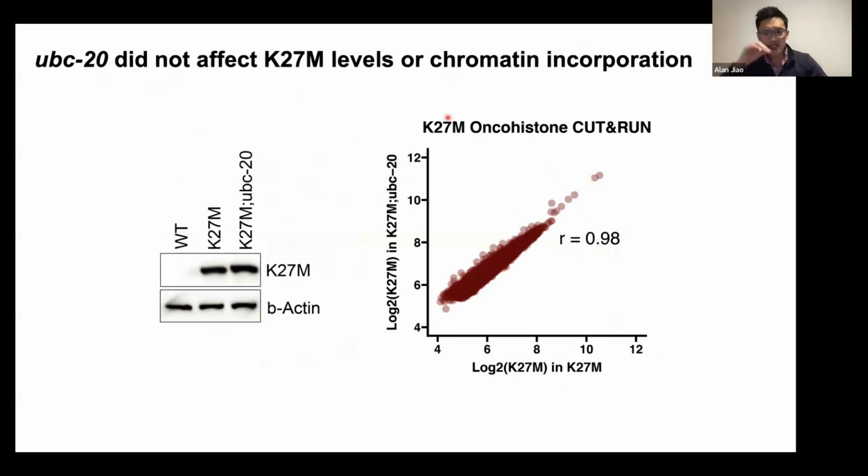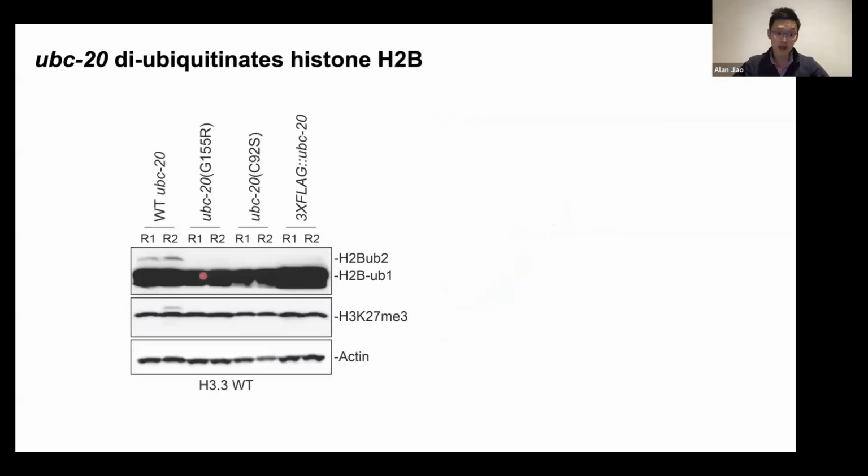And so UBC20 didn't seem to be affecting K27 or PRC2 directly. And so then we just started to look at other histone modifications. And we stumbled across something we definitely were not looking for. When we tried to do a Western blot for monoubiquitination of histone H2B, and we overexposed this blot, what we